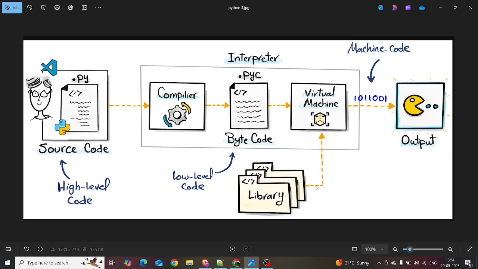First, we write Python code, which is high level code. Let's take a sample example: print my name Kishore, print Kishorelytics. What happens then? There is an interpreter, and in the interpreter there is a compiler. It transforms the source code into byte code. There is also a virtual machine. It converts the high level code into machine code, and that gives the output we want, right?